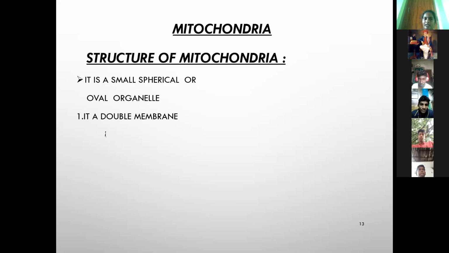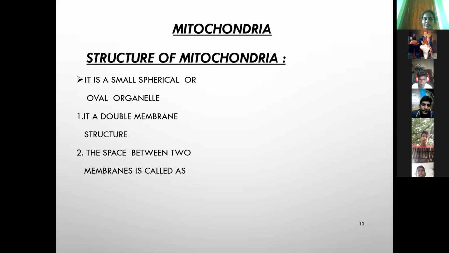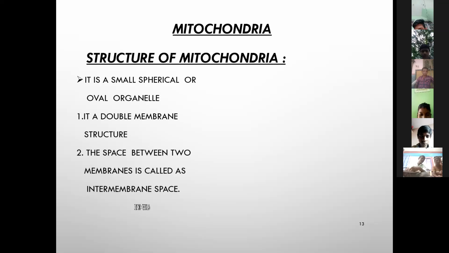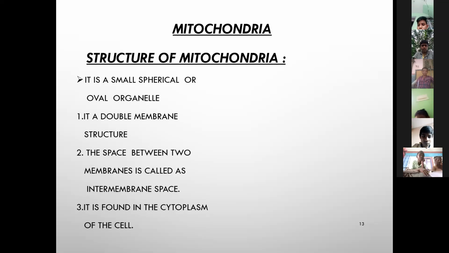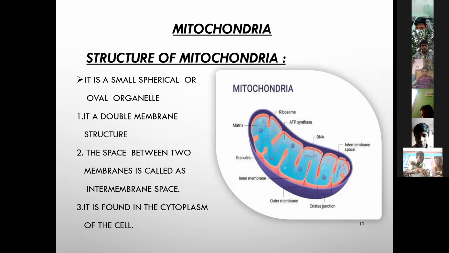Structure of mitochondria: it is a small spherical or oval organelle with a double membrane structure. The space between the two membranes is called the intermembrane space, and it is found in the cytoplasm of the cell. All cell organelles are present inside the cytoplasm of the cell.